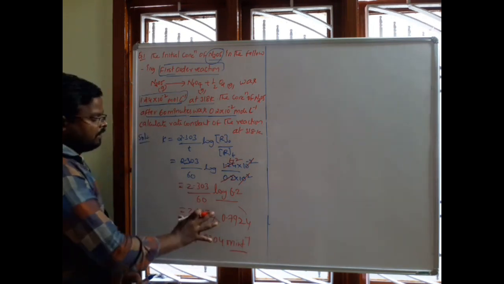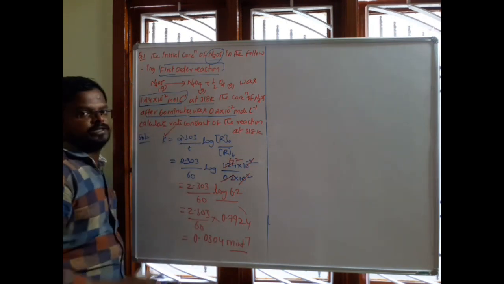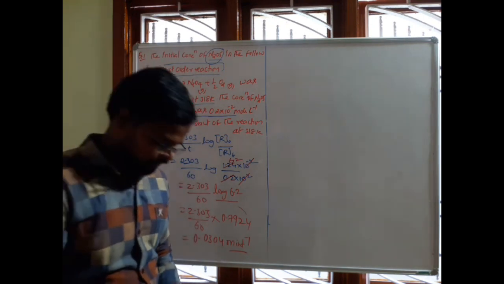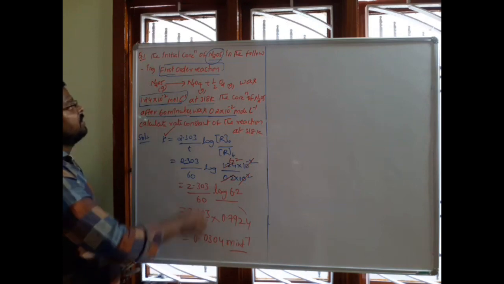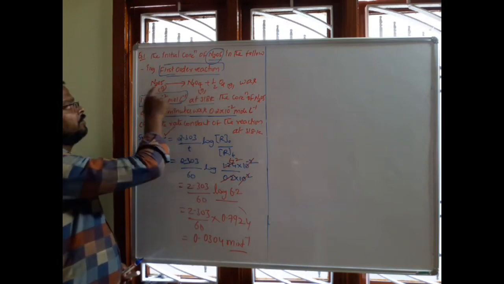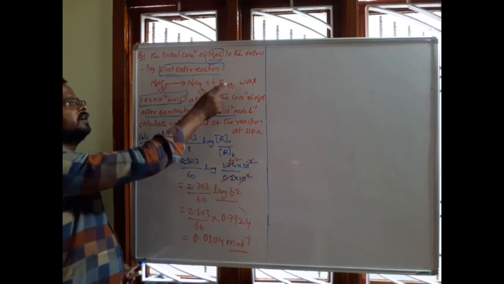Okay, it is the value of rate constant of first order reaction from the given kinetic data. Okay, now see the reaction once again. See this problem once again. A first order reaction is given, which is N2O5 decomposes to N2O4 and half O2.